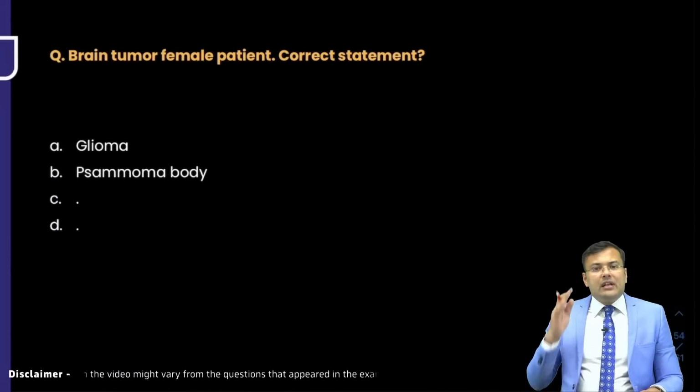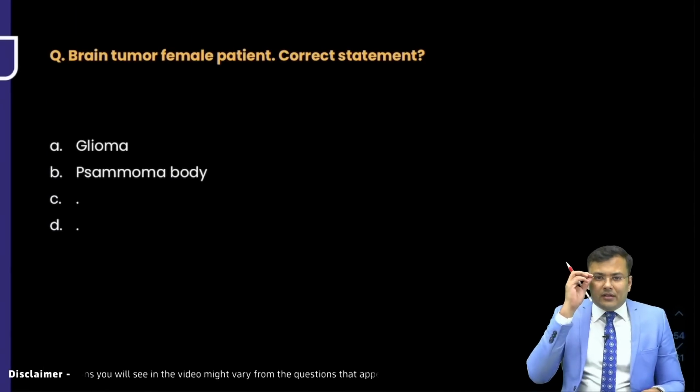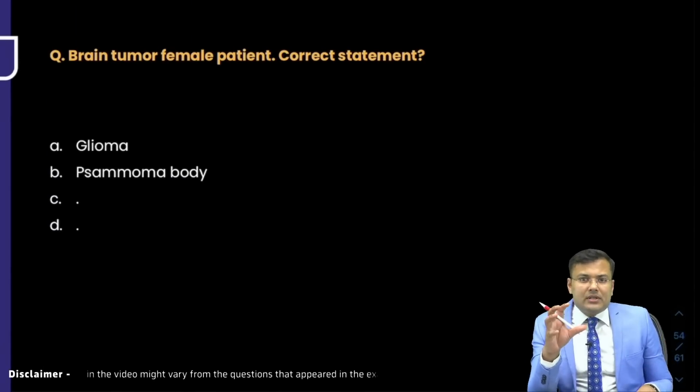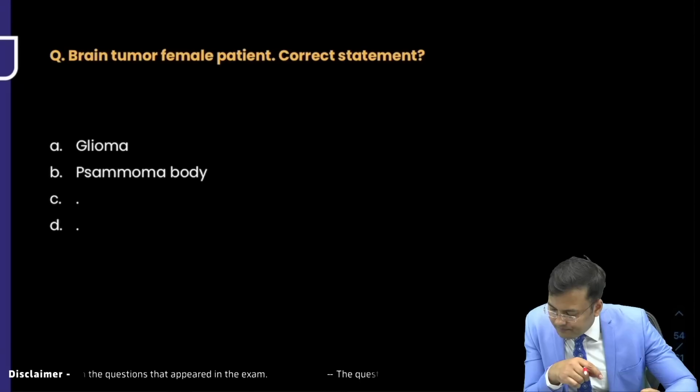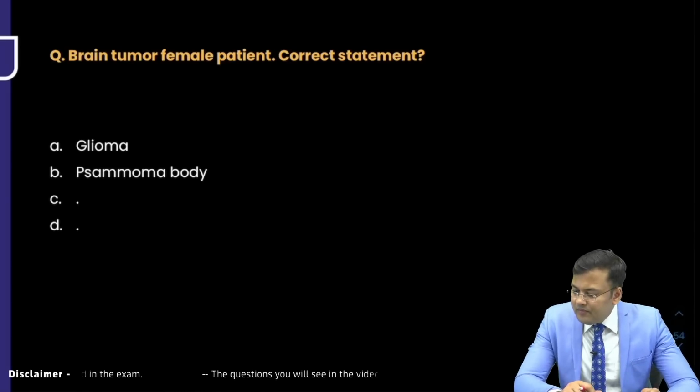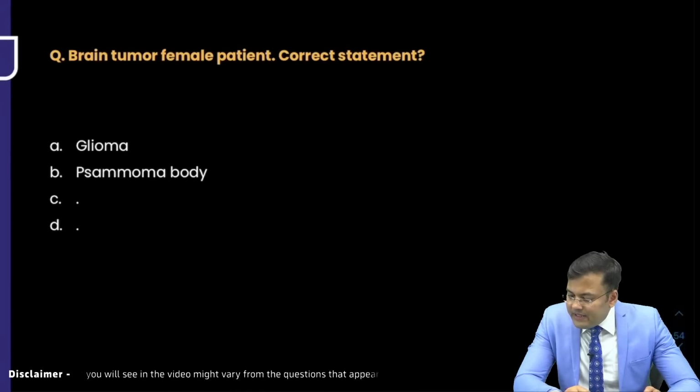There was one question related to brain tumor. The female patient was there, and in the options glioma, psammoma bodies, something like that was mentioned. Yes, it is meningioma.